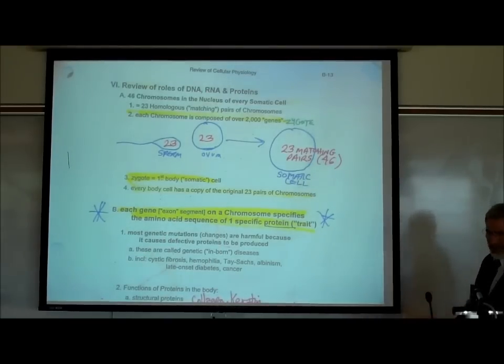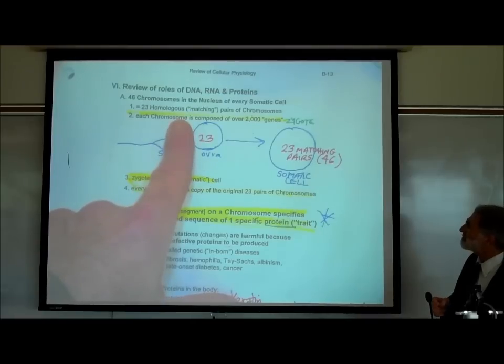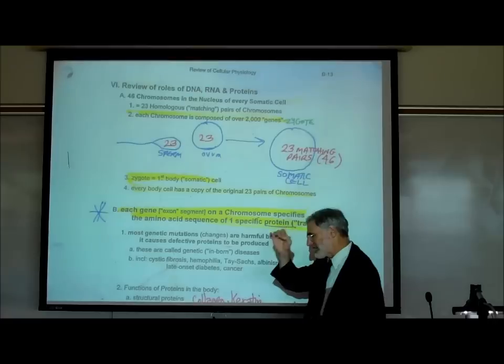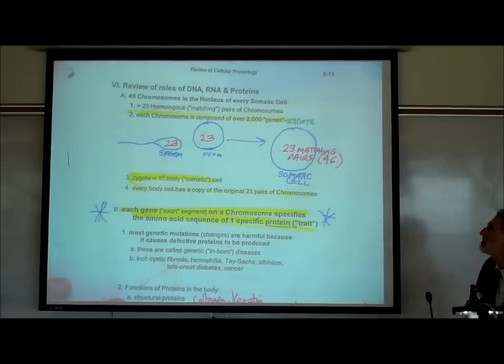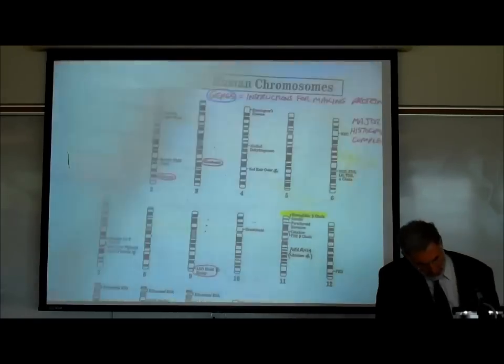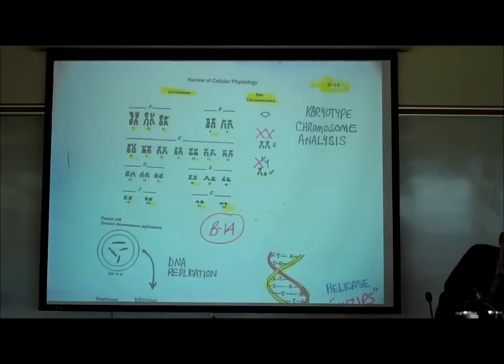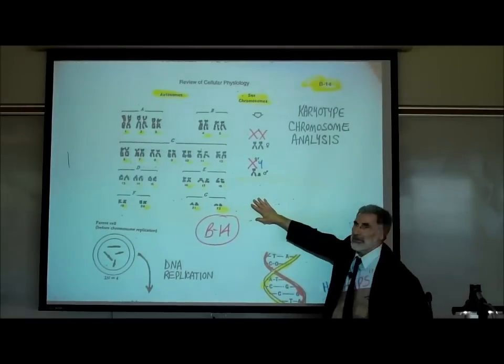All right, now we're going to remind you of the chromosomes, and I wrote right here, each chromosome itself contains about 2,000 genes, 2,000 genetic instructions. Let's look on the next page, page B14. And on page B14, what we're looking at on the top is commonly known as a karyotype.